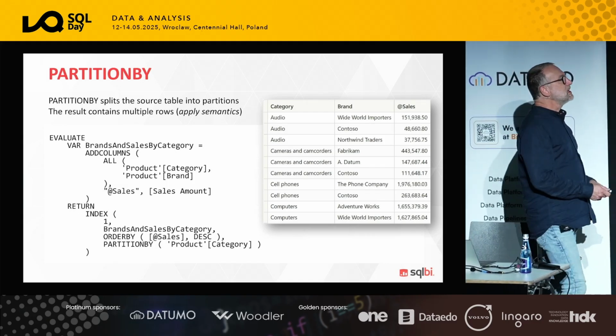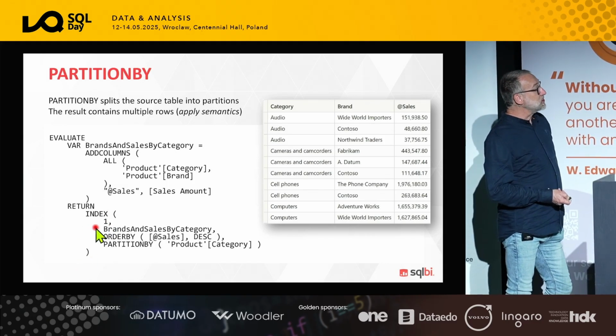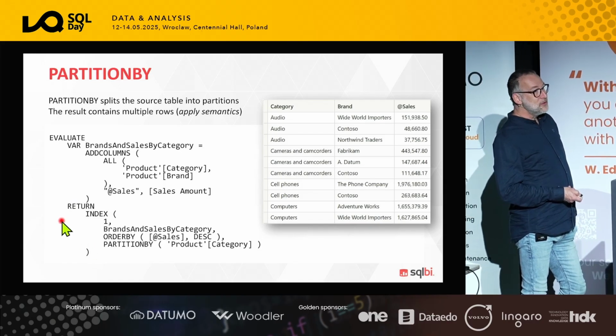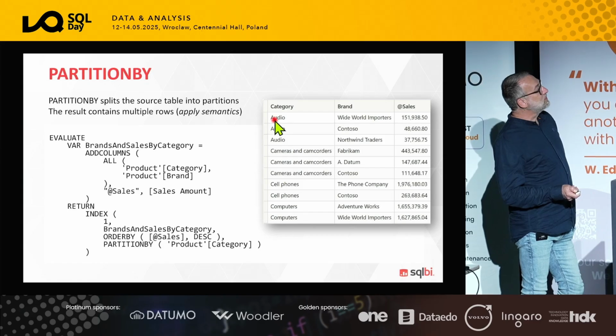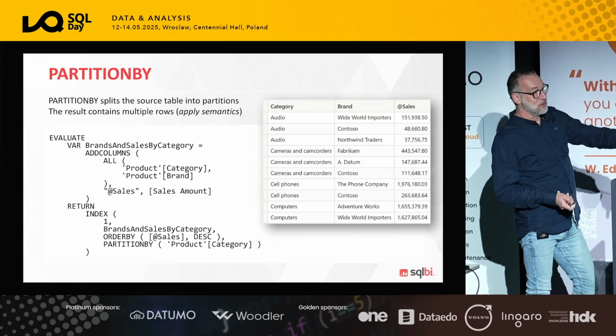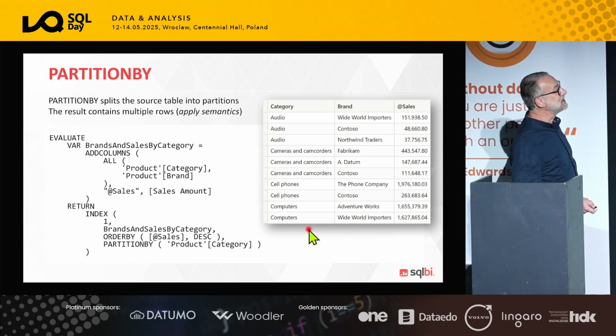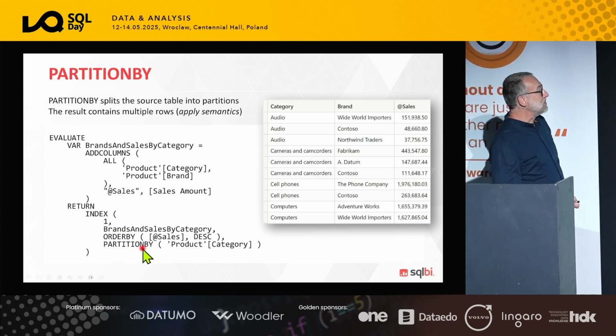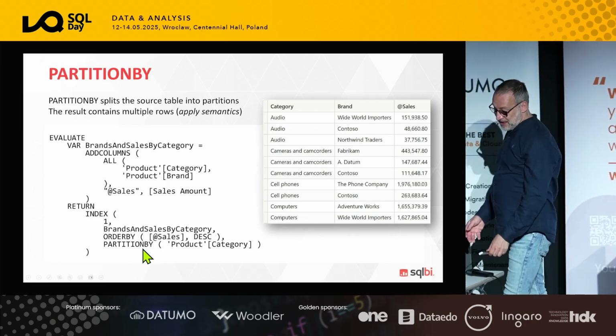What is, in your idea, the expected result of this function? 4 rows, because we have 4 categories: audio, cameras, cell phones, and computers. Likely we have some more at the bottom that we don't see because they didn't fit in the screen. So we get 4 rows instead of just 1, because for each category we get the first element.